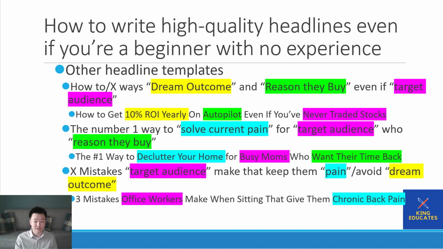Second template, the number one way to solve their current pain, whatever their current pain is for the target audience. Here's the characteristic of a target audience who, and this is the reason they buy, what they want, why they want to buy or why they want to click. So for example, the number one way to declutter your home. This is the current pain that you want to solve.